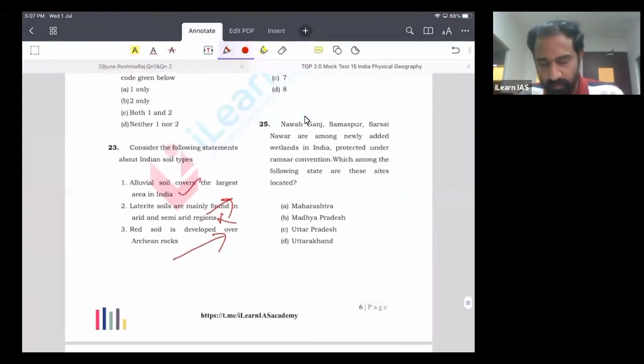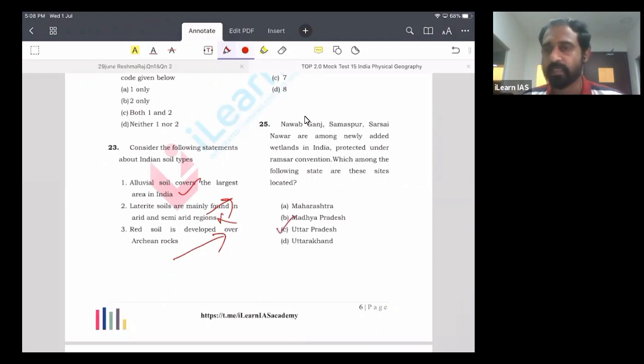Last question, question number 25. You have to identify the state in which these wetlands are located: Nawabganj, Samaspur, Sarai Nawar. Recently we know that 10 new Ramsar sites were added to India's Ramsar list, and out of that 6 are from UP, 3 from Punjab, and 1 from Maharashtra. If you know that information, you can get the answer, because Punjab is not given here, only Uttar Pradesh is given. The answer is C, Uttar Pradesh.